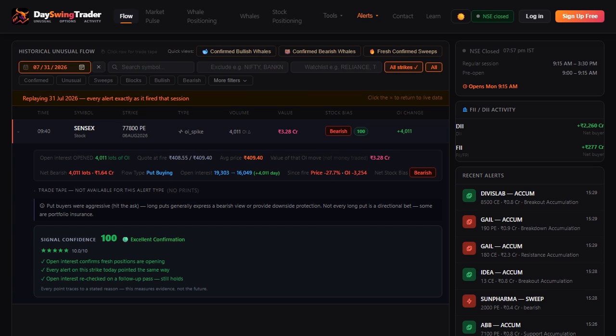Second example, other direction. Sensex 77,800 puts, 4,000 fresh contracts, and this time the read is bearish, with every box ticked, 100 out of 100. Same signal, opposite side. Notice both cards, no tape, and both say why.